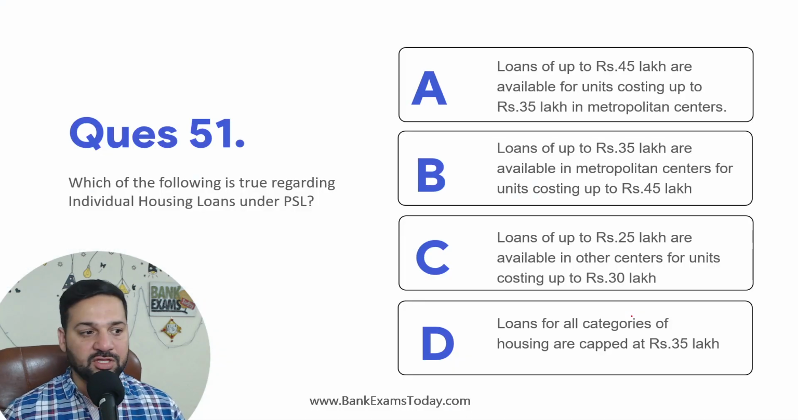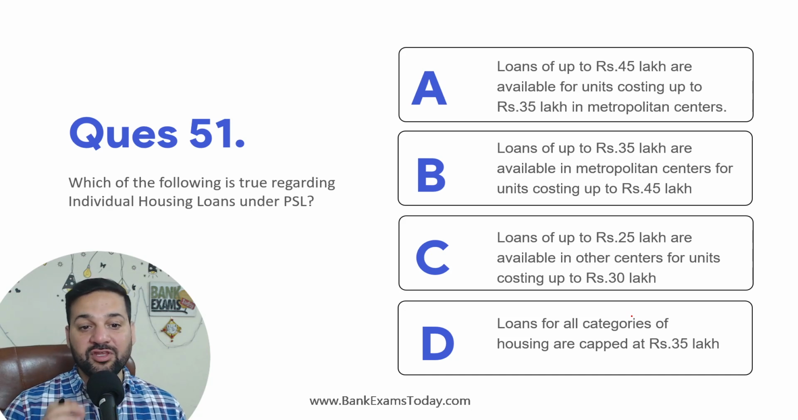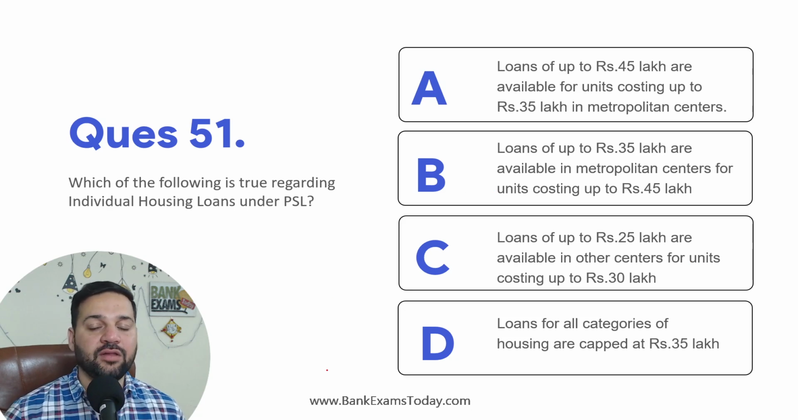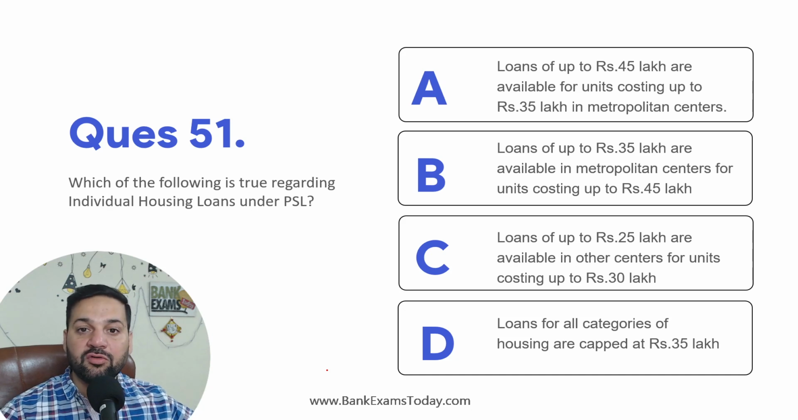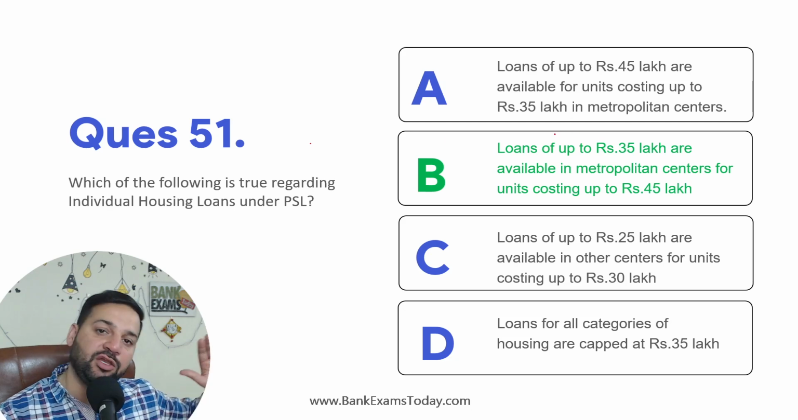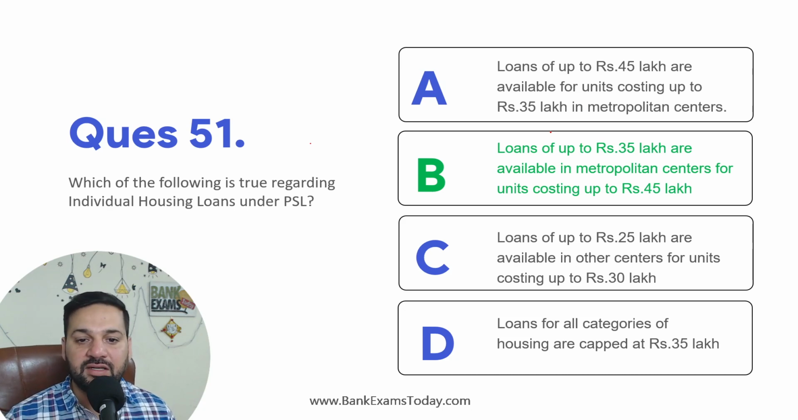So let's start the session with question number 51. Which of the following is true regarding the individual housing loans under the PSL? So what quantum of housing loan would be considered as a priority sector lending loan, okay? So loans up to 35 lakh rupees are available in metropolitan centers where the population is more than 10 lakh. Metropolitan centers with housing costing up to 45 lakhs: the house value is 45 lakh, the loan value is 35 lakh, that loan would be considered as a priority sector lending loan, okay?